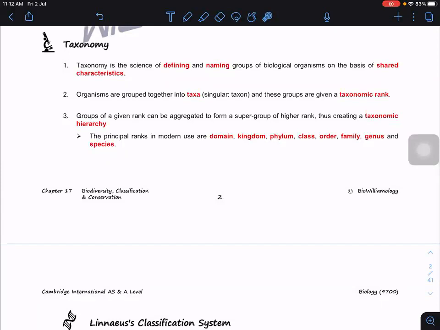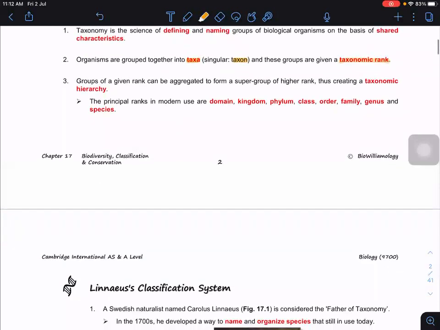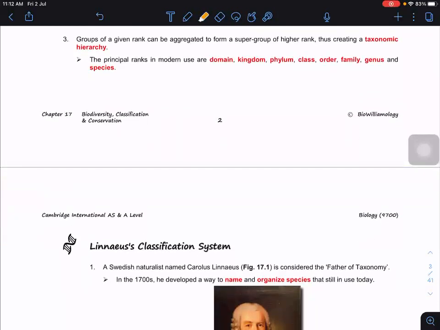Each organism is grouped into a taxa, or singular called taxon, and this group is given a taxonomic ranking. Are you clear? A ranking. So a group of a given rank can be aggregated to form a super group or higher rank, thus creating a taxonomic hierarchy. So if I place us, like human, we place the genus Homo, but Homo is not the only rank. Above genus, we still have other ranks, or below, we still have other ranks.